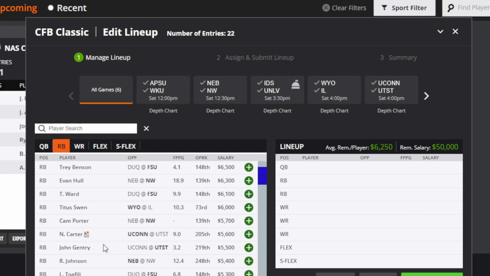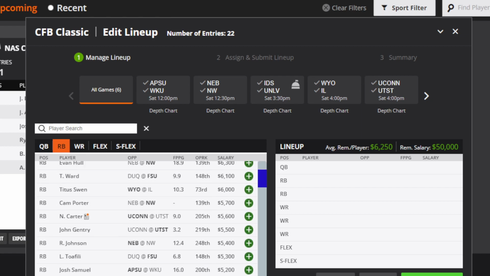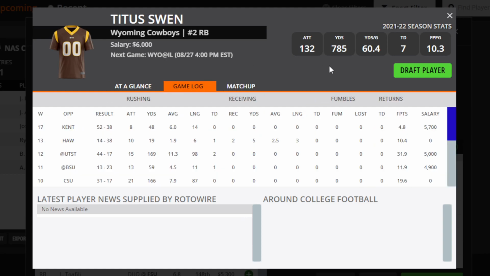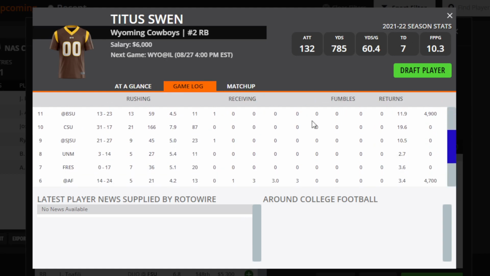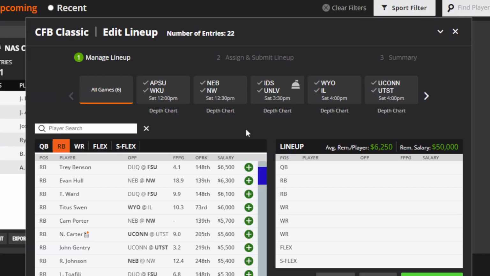And then for Wyoming, we have a pick here. Where is he? $6,000. Titus Ween. He had 785 yards last year, and he looks like he's going to be the starter as far as I can tell. He's not going to get as many attempts or receptions, but he still has some upside, and he's pretty inexpensive at $6,000. Though his team isn't scheduled to score a whole lot of points, but if they do, you can bet it's going to come from him.